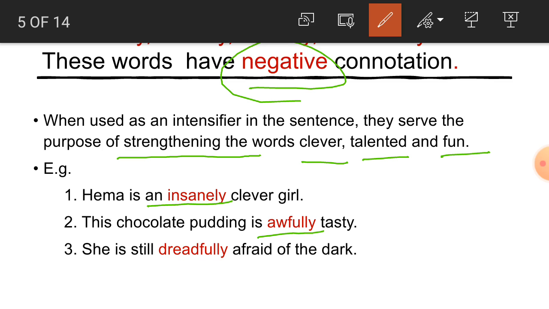Now next, this chocolate pudding is awfully tasty. So awfully is what, students? It is in a negative sense here. That's why it is an intensifier here. Now, she is still dreadfully afraid of the dark. So dreadfully also gives the negative sense here, and that's why here it is an intensifier.